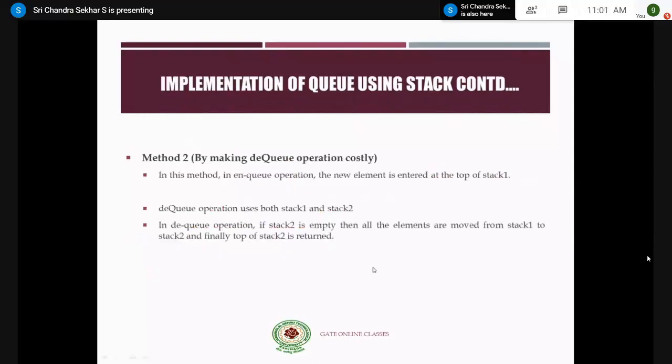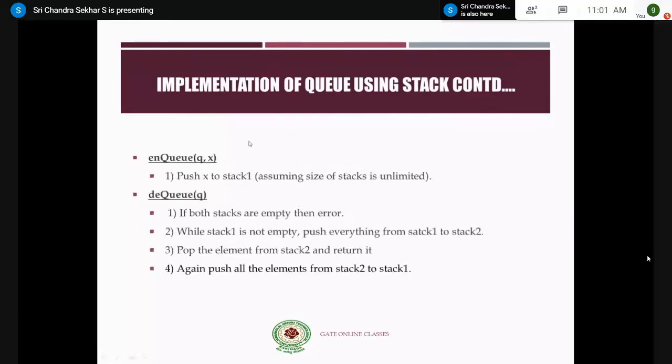Similarly, method 2: you make the DQ operation costly. That means you have to involve more push and pop operations for the DQ operation, whereas the NQ operation becomes very easy. NQ means you just push it into the stack. Let us go into the algorithmic part. As we have discussed, this is the method which makes the DQ operation costlier, and the NQ operation is very easy, which involves only one step, that is pushing X onto the stack. Whatever element you want to NQ in the queue, you mimic it by just pushing it into stack 1.